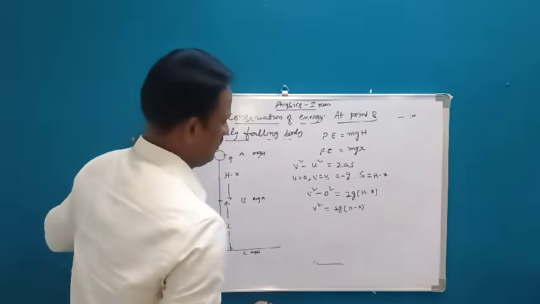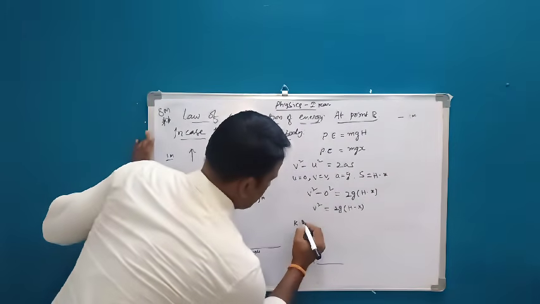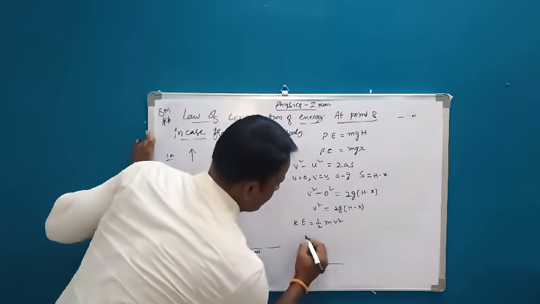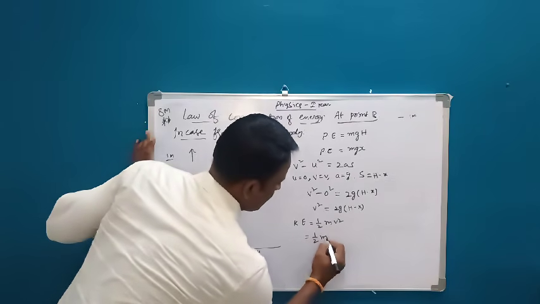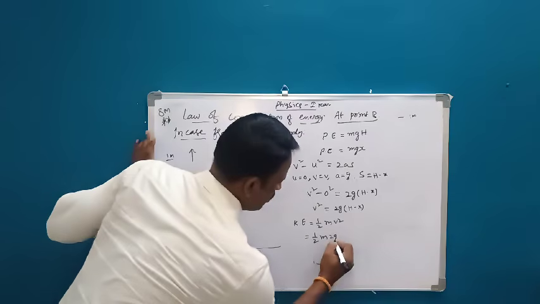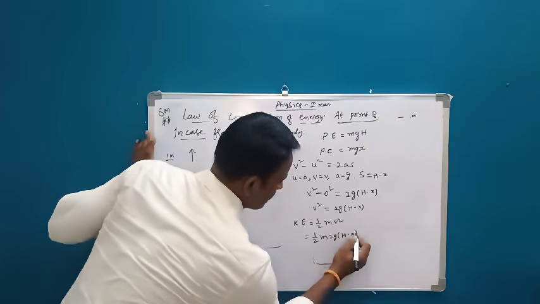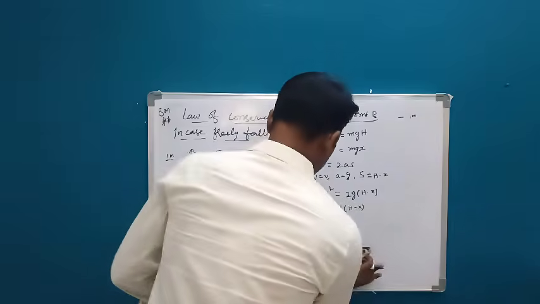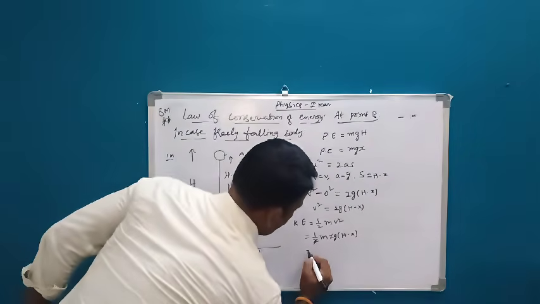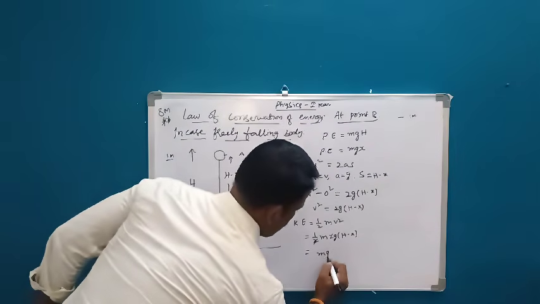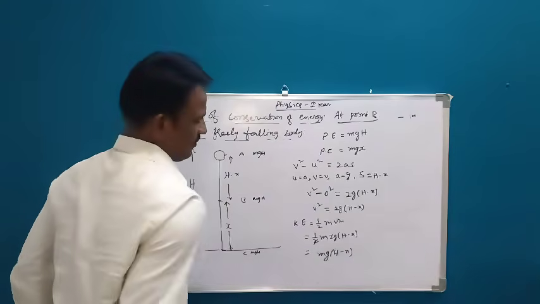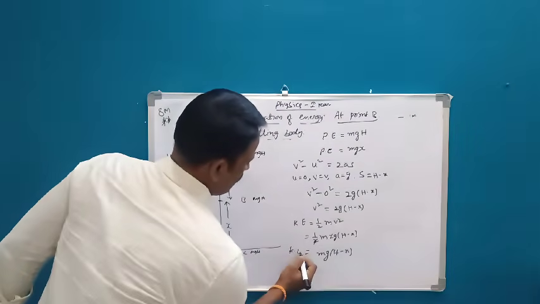Now find out kinetic energy. So kinetic energy KE is equal to half m v square. That is equal to half m times, v square is how much here? 2g of (h minus x). The 2 gets cancelled. Right. Now what we are going to have is mg of (h minus x). This is kinetic energy.